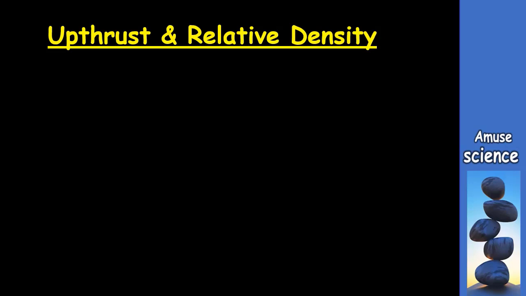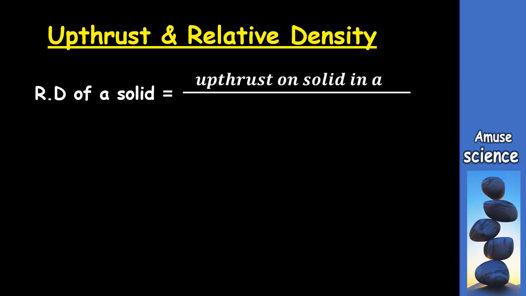So let's look at how to find the relative density of a solid using upthrust or Archimedes' principle. The relative density of a solid is the ratio of the upthrust on the solid in air to the upthrust on the solid in water. Mathematically, we can write that relative density of a solid is equal to upthrust on the solid in air divided by the upthrust on the solid in water.